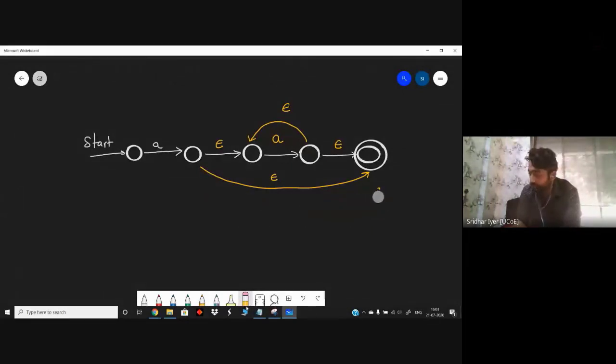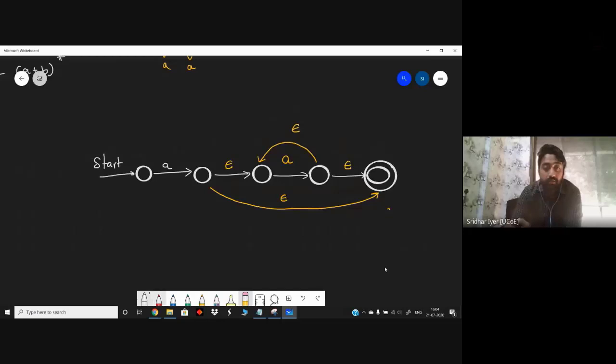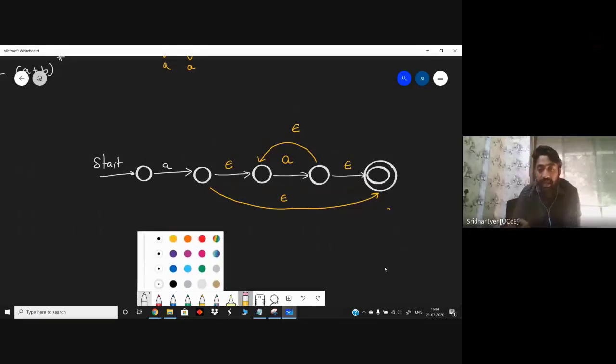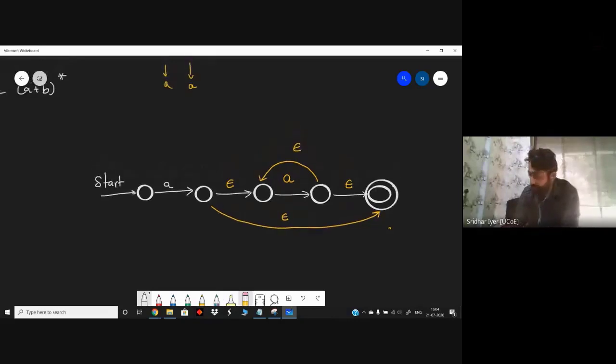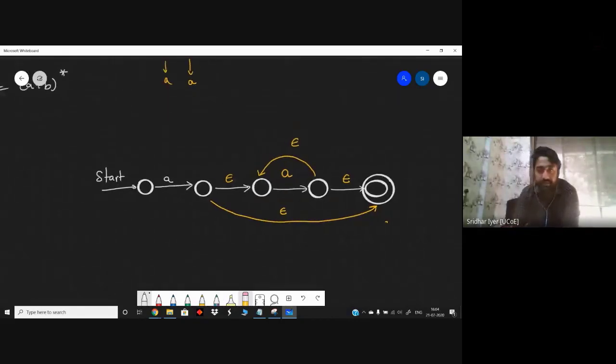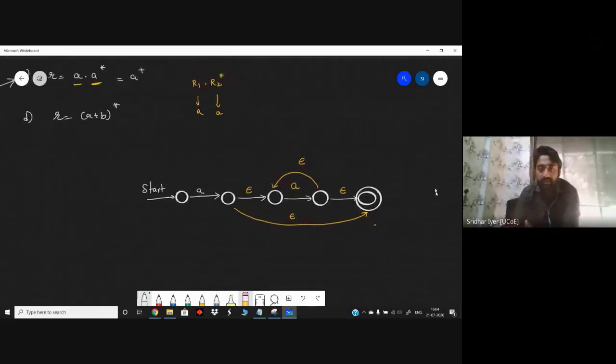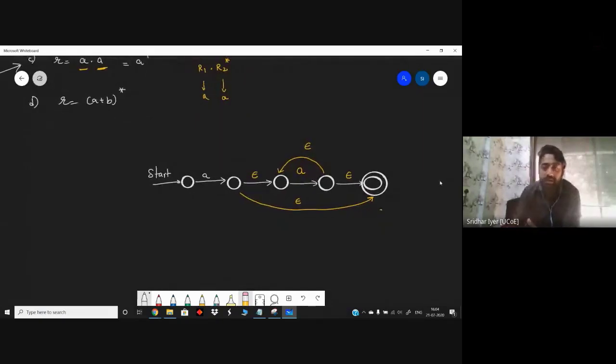Whatever the question is, you have to break it down into sections, based on how many REs are present in that particular problem. In this case, I had 2 sections, that is A and A star. So that is why I have opted for this 2-sectional diagram. Bit clear with this? It comes with practice. I have solved it n number of times, that's why I could quickly draw the structure. I came to know that I need 4 extra states for A star.